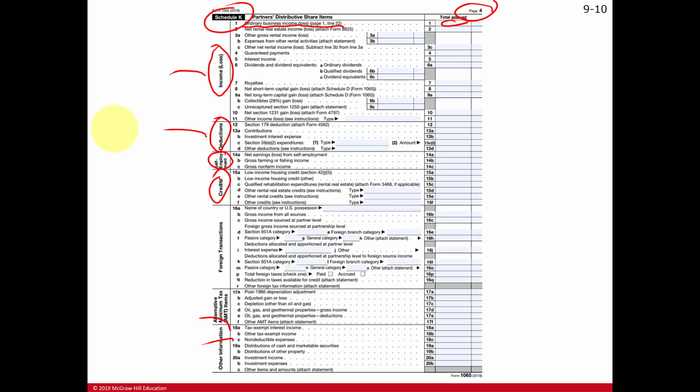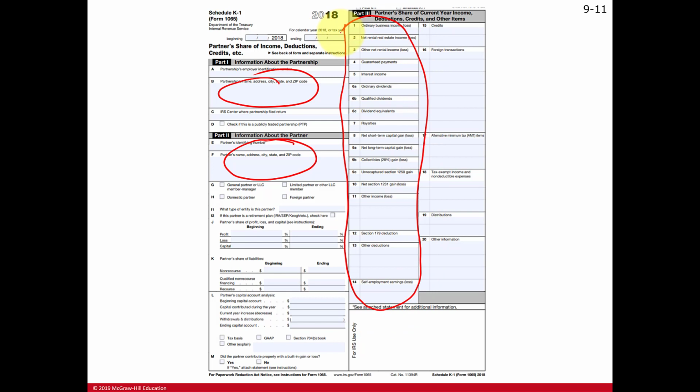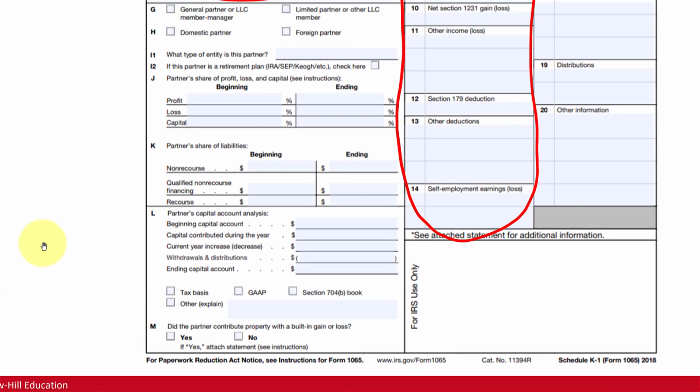So here's an example of a Schedule K1. Here's the name and contact information for the partnership, and here is the name and contact information for the partner. This column is pretty much like the column we saw back on the Schedule K, but only for this partner's share of those amounts. If we zoom in near the bottom of the K1, in section L, you can see a reconciliation of that partner's capital account.